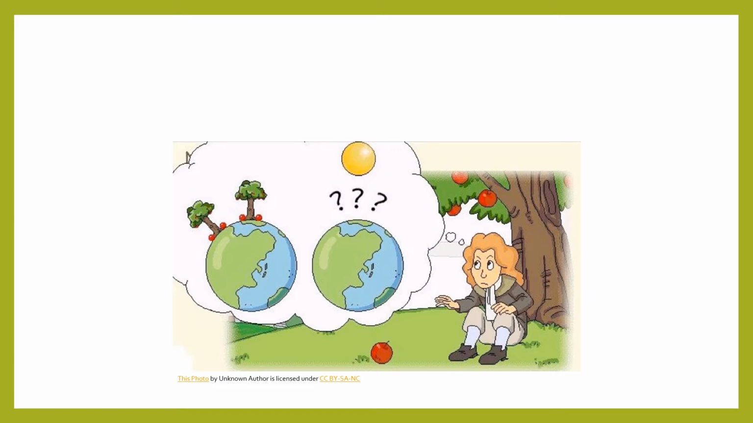At that time he started thinking about why these fruits are coming down, why these planets are moving around the sun, why the moon or any natural satellites are revolving around these planets. All these questions were there in his mind, and he was trying to find the answer to all these questions with the help of Kepler's law.